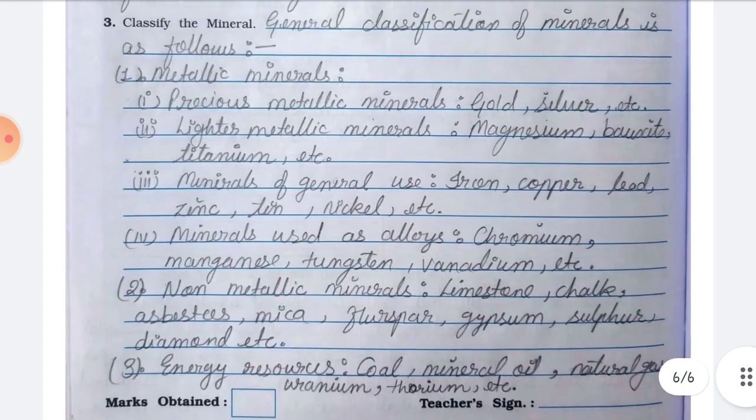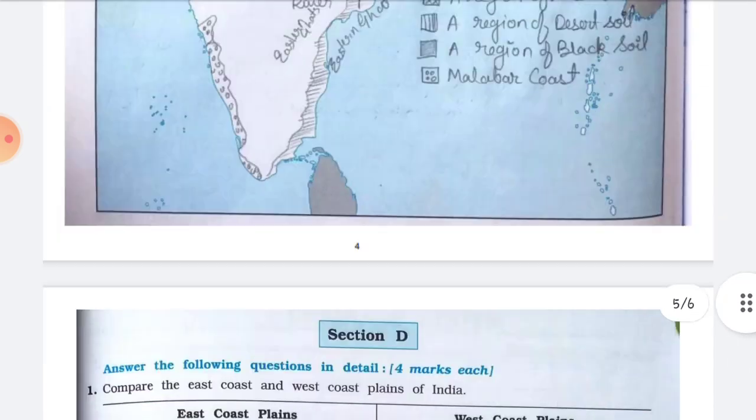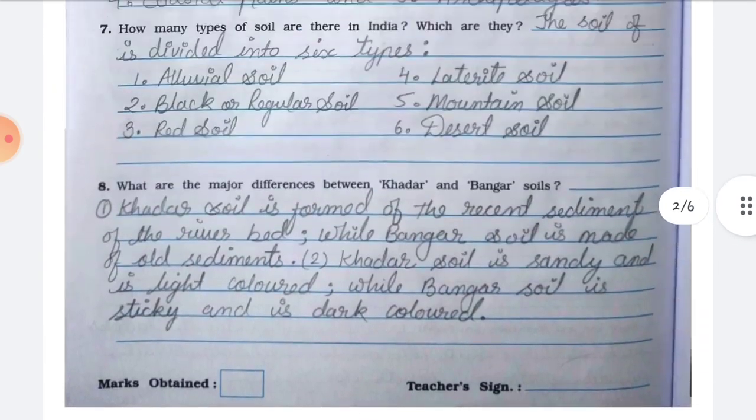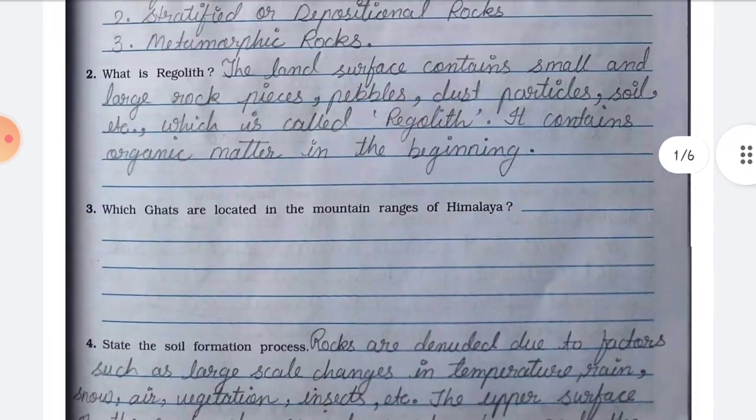So this was the solution of Sections B, C and D. So here our Chapter 14 is over.